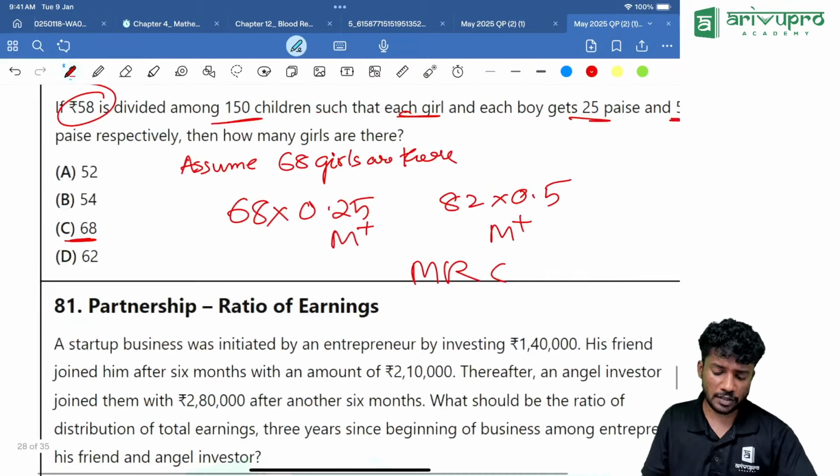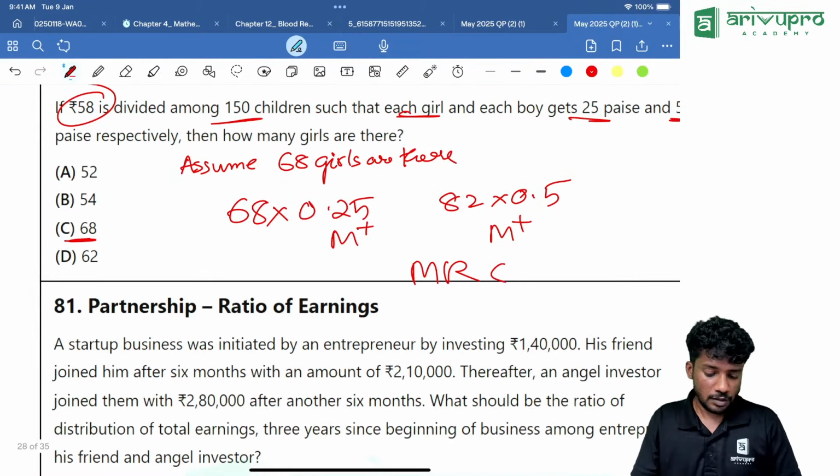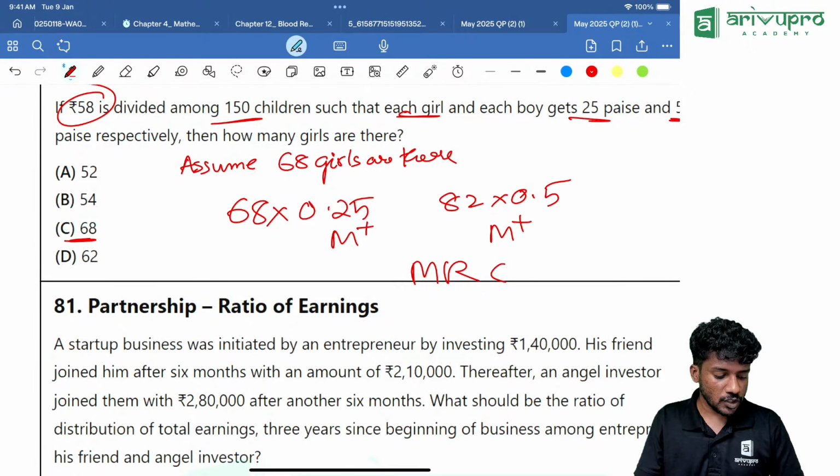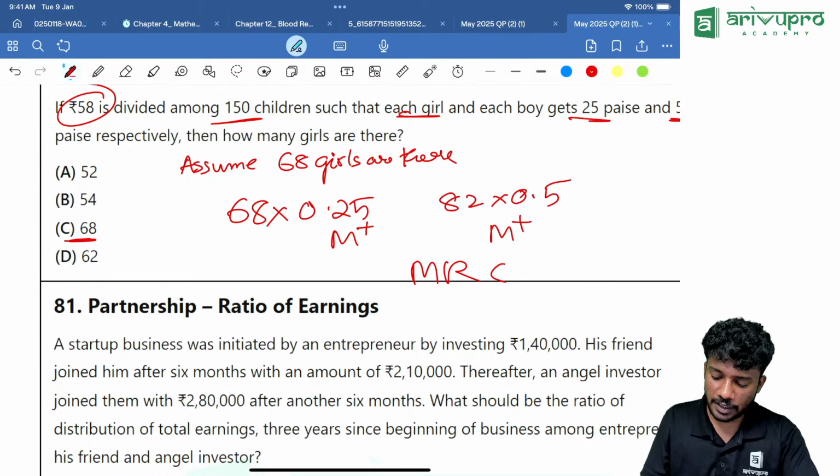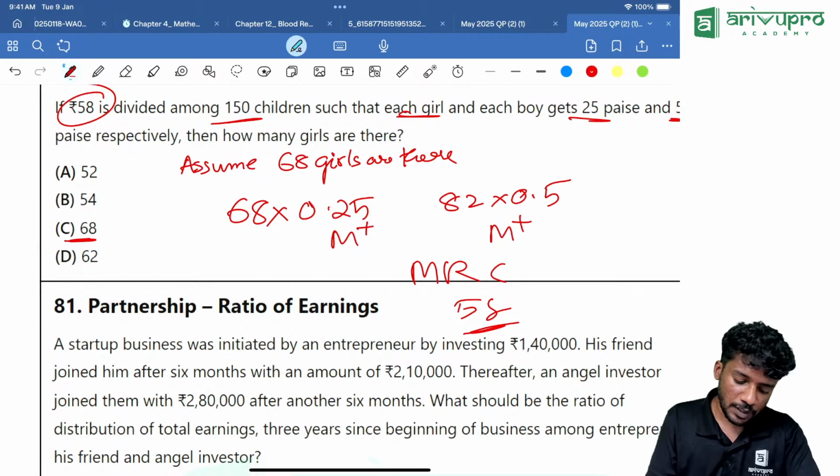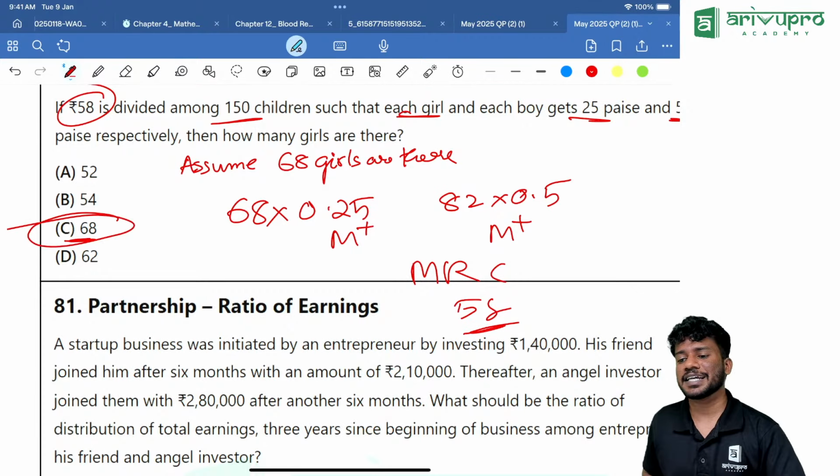Now I will just check, one second. So 68 into 0.25 click M plus, 82 into 0.5 click M plus, finally click MRC, you are getting it as 58. That means option C is the right assumption.